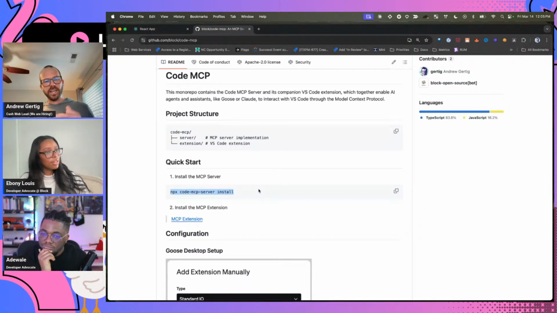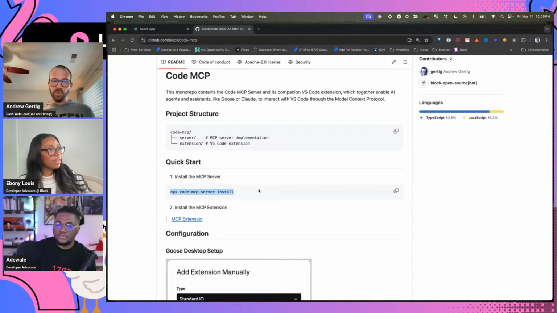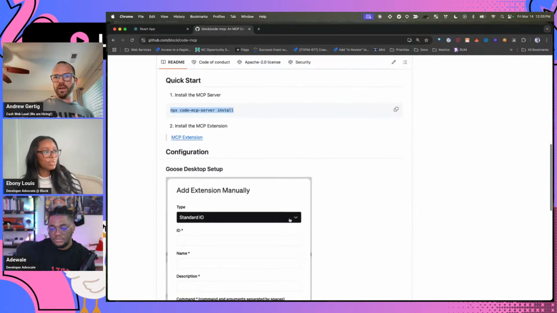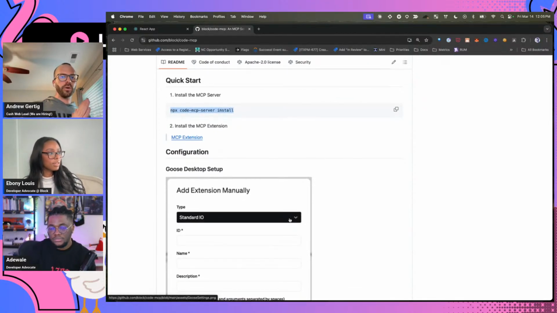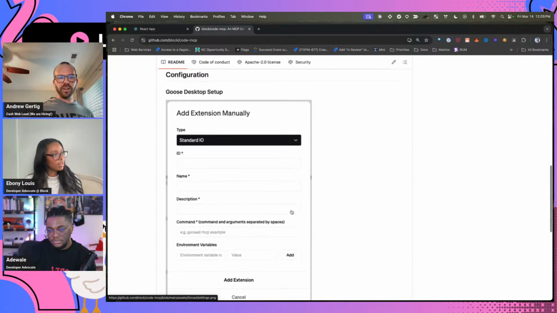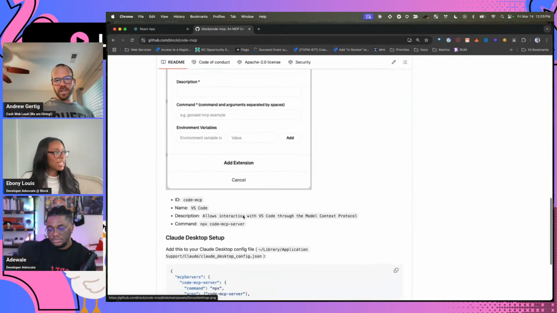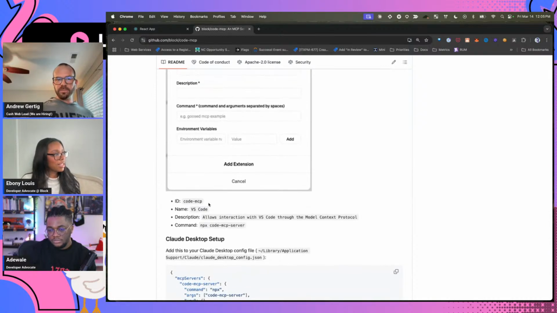So it'll set itself up in a config file, which works out of the box with our command line tools, and will very soon work out of the box with our desktop Goose app as well. But since it doesn't work just yet, what it does is it spits out an install URL for Goose desktop. If you want to go that route, you copy and paste that URL into your browser, you hit enter, and it will open Goose for you and actually pre-fill this UI with all the things you need to be pre-filled in there. If you don't want to do that step, you can do this manually, right?